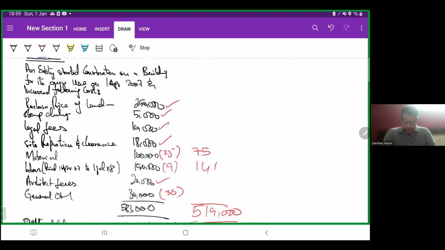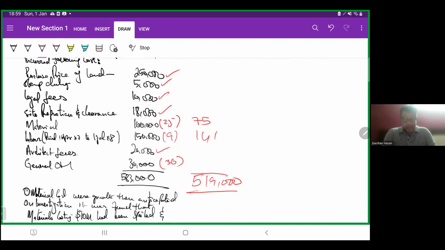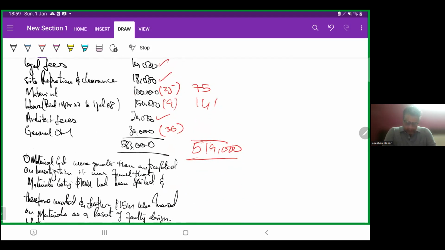So purchase price of land 250,000, stamp duty 5,000, legal fees 10,000, site preparation and clearance 18,000. Material cost is total 100,000, but minus 15 and 10 as we just read, so 25, overall 75,000 will be capitalized.